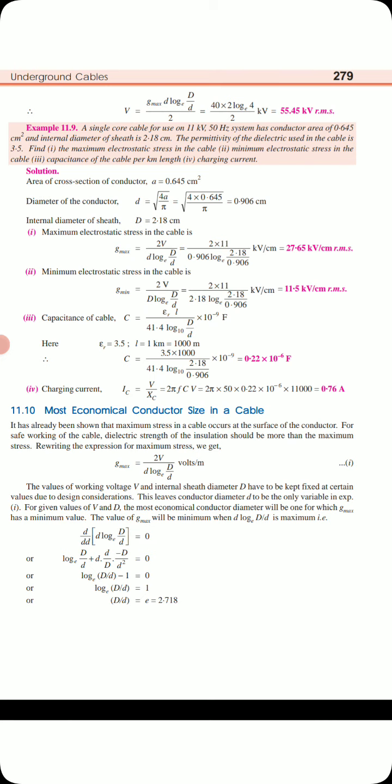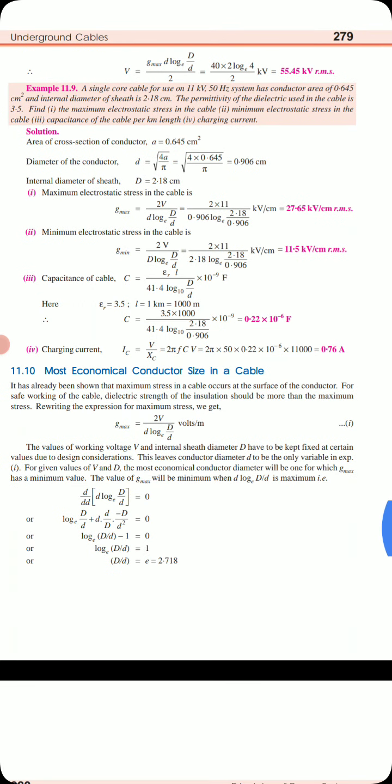Capacitance can be found using the equation epsilon r L divided by 41.4 log to the base 10 of D by d, which we calculated in the previous class. Epsilon r is given as 3.5 and the length is 1 kilometer, that is 1000 meter. Putting all the values there, we get C as 0.22 microfarads. Once we know C, we can get the charging current Ic, that is V by Xc, where Xc is 1 by 2 pi f C. Substituting all the values, we get a charging current of 0.76 amps according to this problem.